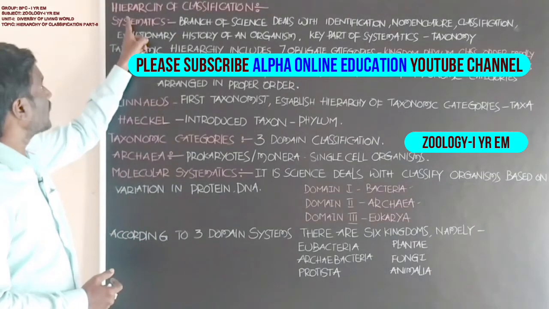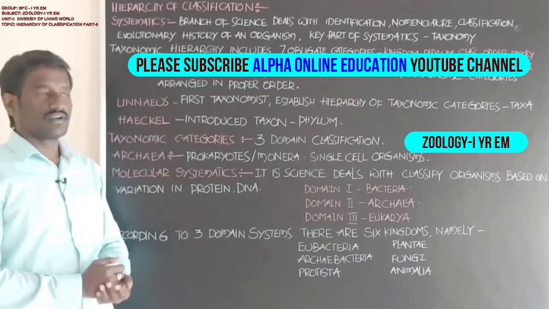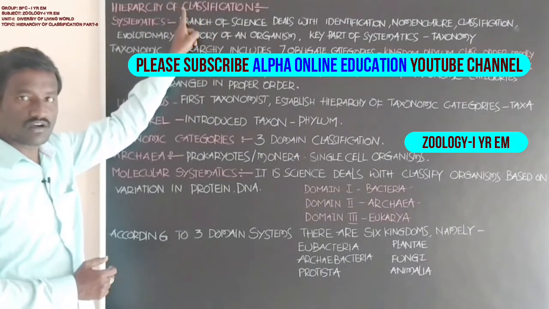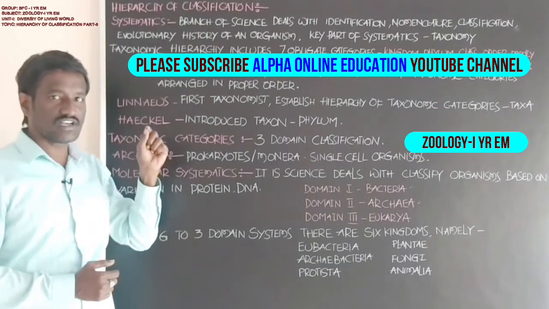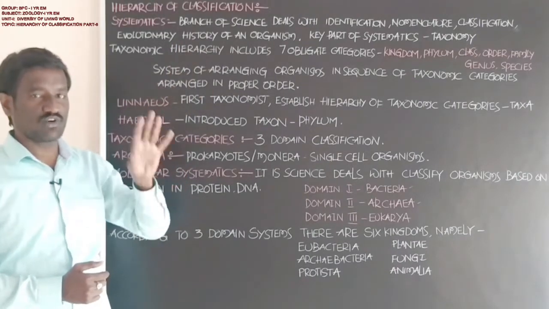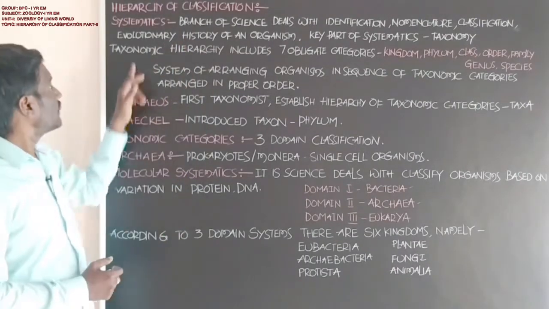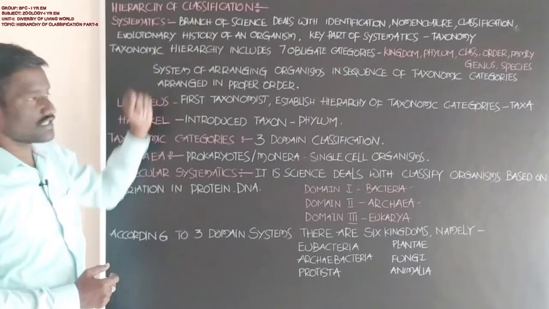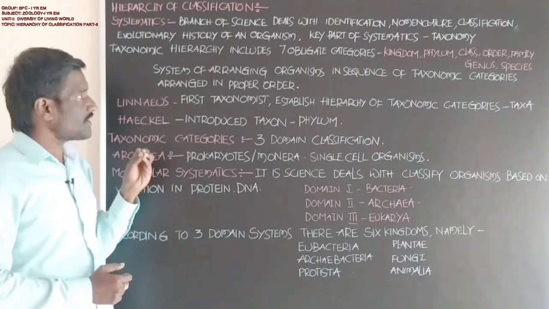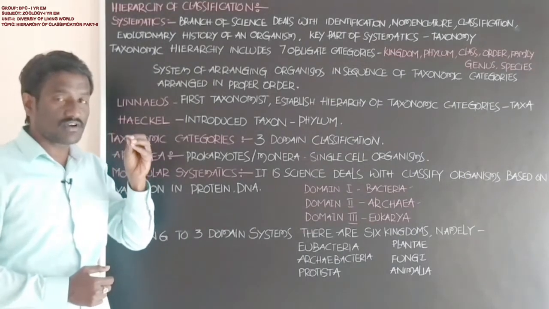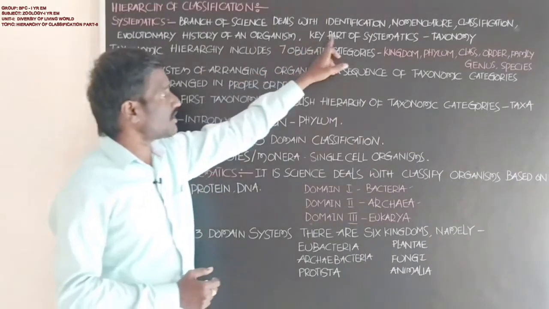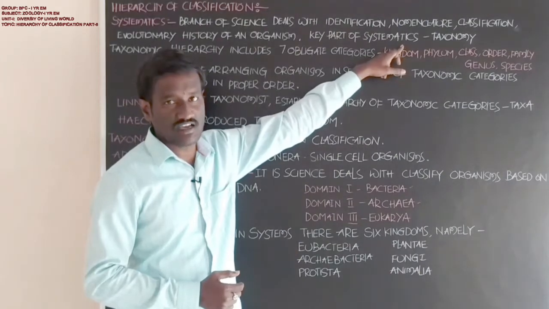Students, hierarchy of classification. Hierarchy of classification means classification of the living organisms in sequential order, from higher to lower, lower to higher. That is hierarchy of classification. Next, systematics. What is the meaning of systematics? The key part of systematics is taxonomy.